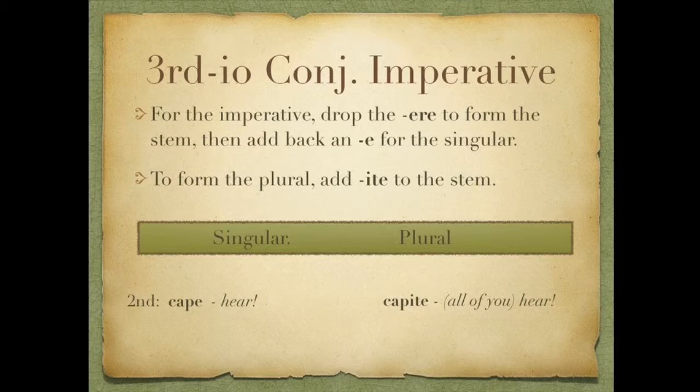So for the imperatives, it looks more like third conjugation verbs. Everywhere else, it looks a lot more like a fourth conjugation. So kind of a good rule of thumb is if it has an iō in the first person singular, it's going to have that characteristic i throughout all forms, whether it's a third iō or a fourth. And this right here with the imperatives will be the only place we don't see that characteristic i in the singular imperative.